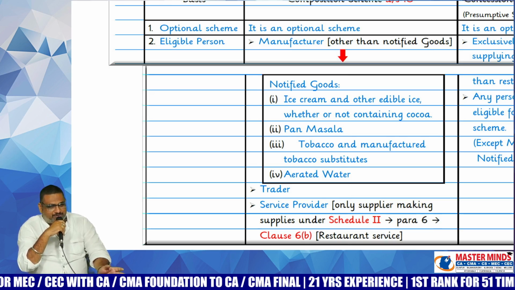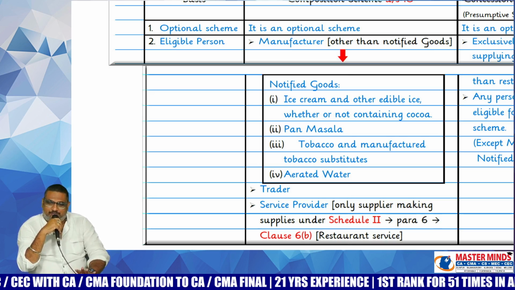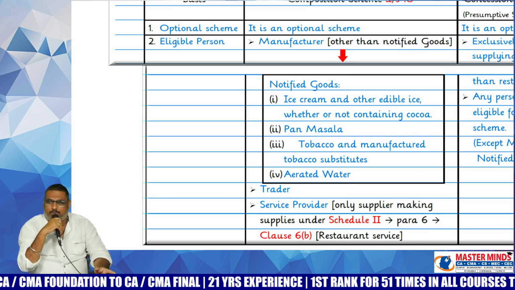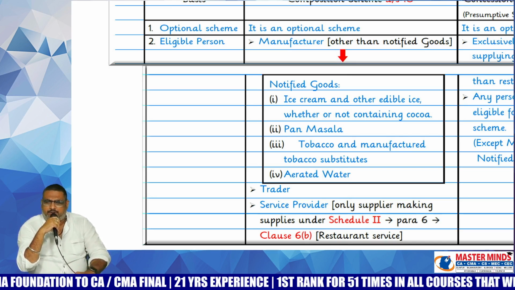So all these ice cream parlors, are they eligible or not eligible? Definitely they are eligible for this composition scheme. Ice cream manufacturers are not eligible, but traders are eligible.